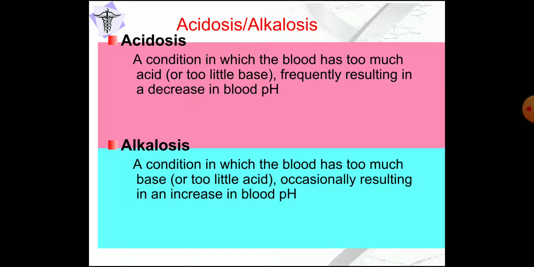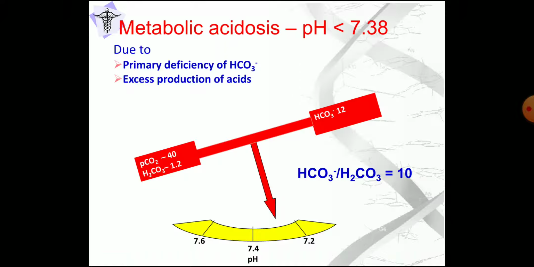Now what is acidosis and alkalosis? Acidosis is a condition in which the blood has too much acid or too little base, frequently resulting in decreased pH. So whenever there is too much acid or too little base, that is called acidosis. Alkalosis is a condition in which the blood has too much base or too little acid, occasionally resulting in an increase in the pH. So acidosis is a decrease in the pH, and alkalosis is an increase in pH.